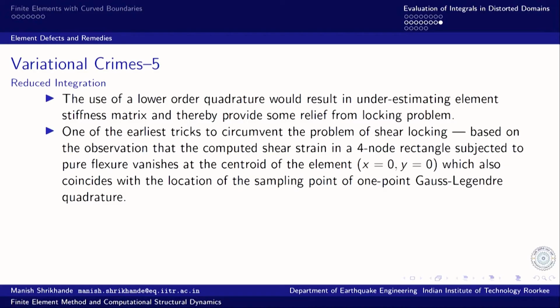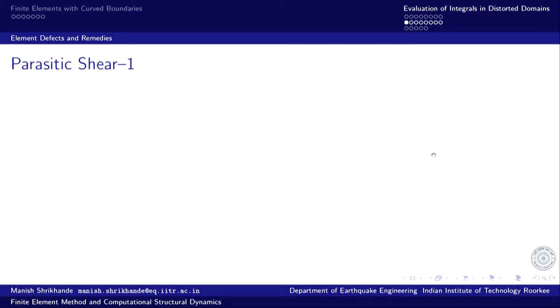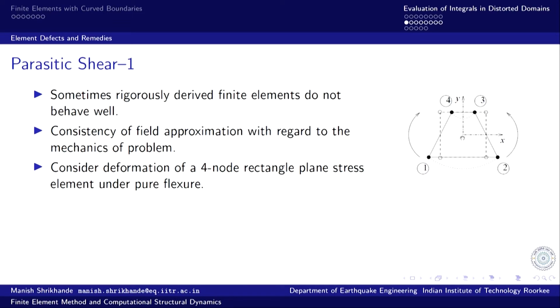One of the earliest tricks to circumvent this problem of shear locking was based on the observation that the computed shear strain in a 4 node rectangle subjected to pure flexure vanishes at the centroid of the element. Let us again look at the problem. At this point, the centroid of the element, the shear strain vanishes, and the 1-point Gauss quadrature sampling point coincides with this point.